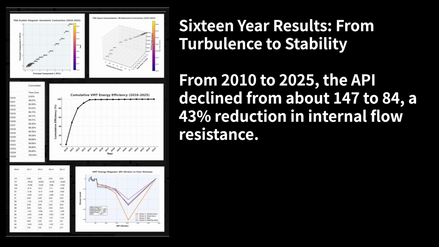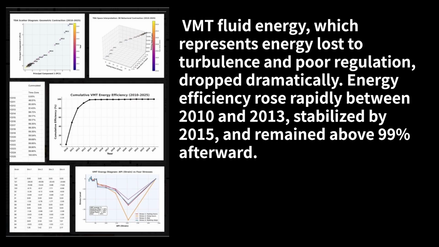16-year results, from turbulence to stability. From 2010 to 2025, the API declined from about 147 to 84, a 43% reduction in internal flow resistance. VMT fluid energy, which represents energy loss to turbulence and poor regulation, dropped dramatically. Energy efficiency rose rapidly between 2010 and 2013, stabilized by 2015, and remained above 99% afterward.